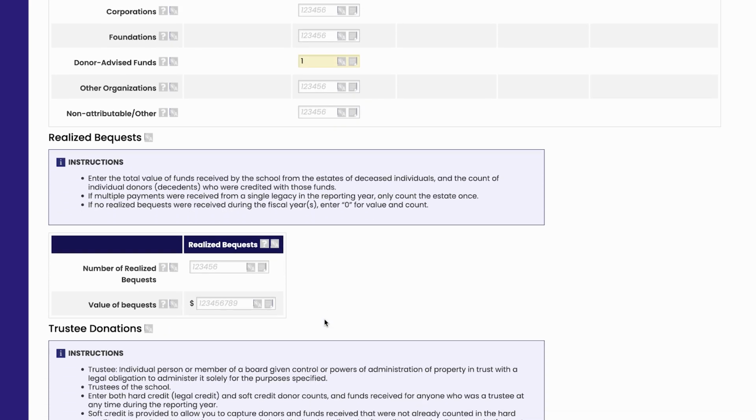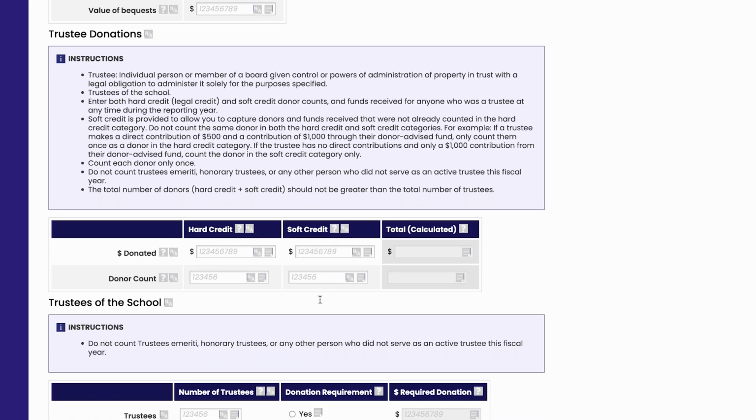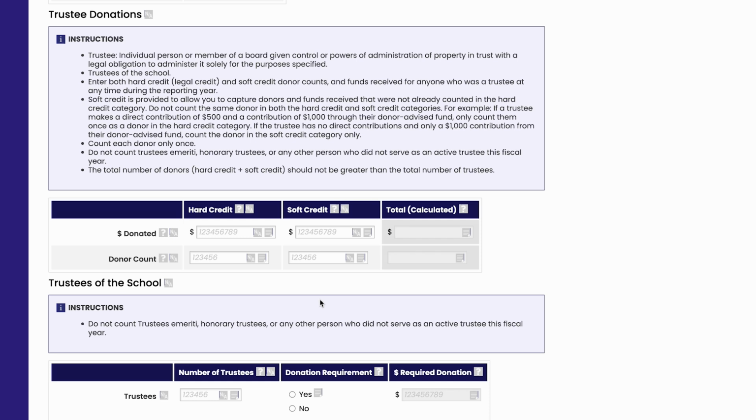In this next section, enter the realized or received bequests by number of donors and value received. In this section, include trustees who served at any point during the reporting year. Enter both hard and soft credit for trustee giving. If a trustee donates $10,000 through a family foundation, their gift should be entered as $10,000 in the soft credit money donated column and counted as 1 in the soft credit donor count column.